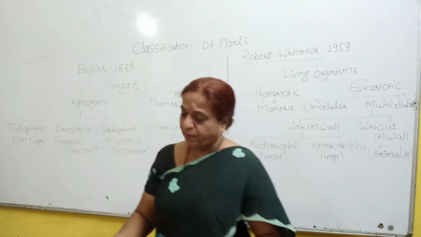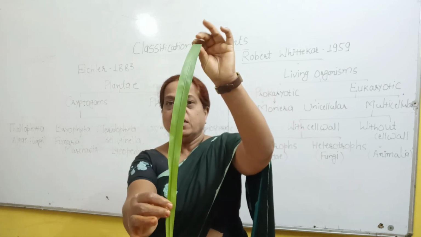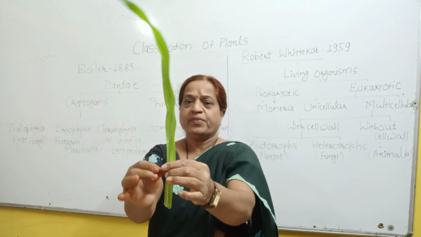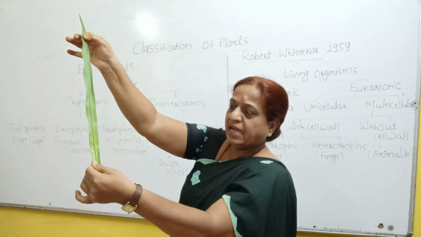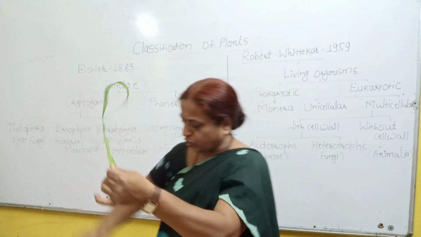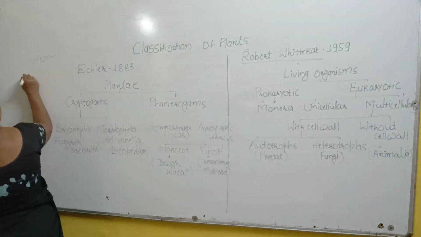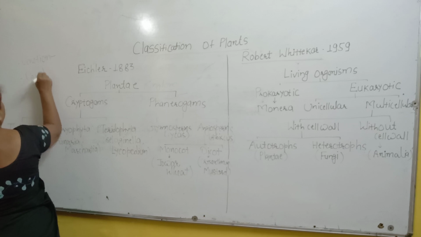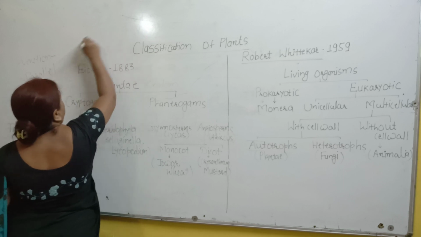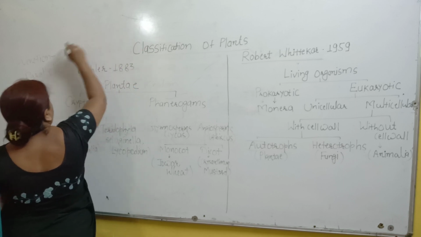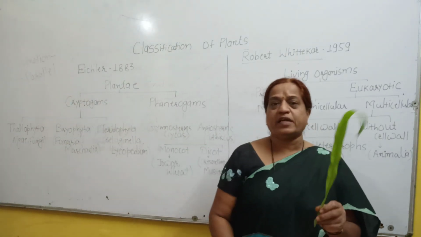If you see the monocot plants, in monocot plants you will observe that this is a monocot plant, this is a leaf. Now in this leaf, this is the main vein, and all the other veins are parallel to that main vein. Such a type of arrangement of veins is known as parallel venation. For example, if suppose this is a leaf, this is the main vein, these are the other veins which are parallel to this. Such a type of venation is parallel venation. This is a characteristic property of the monocots.